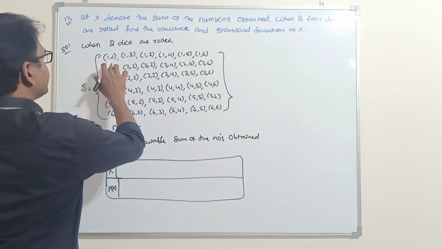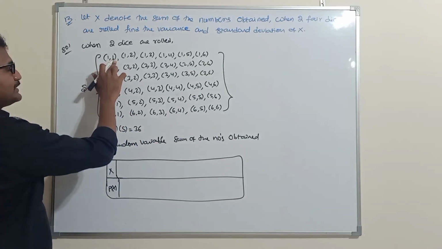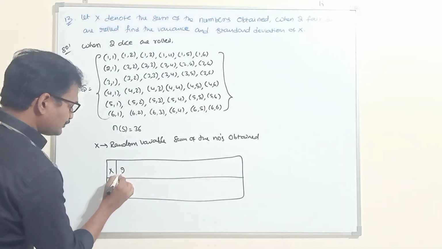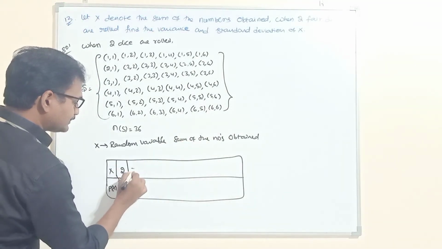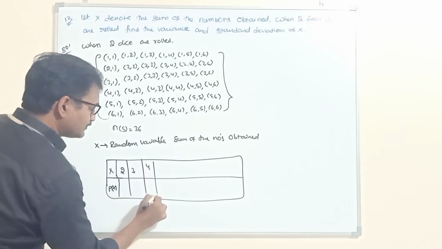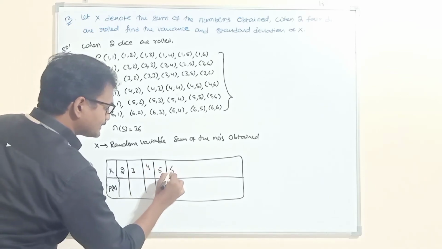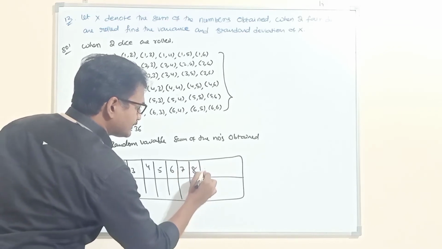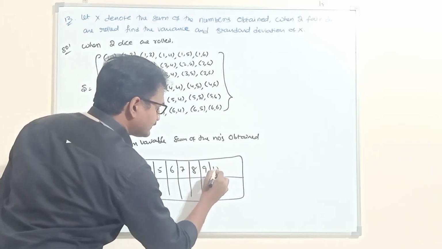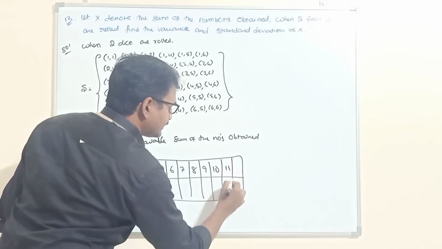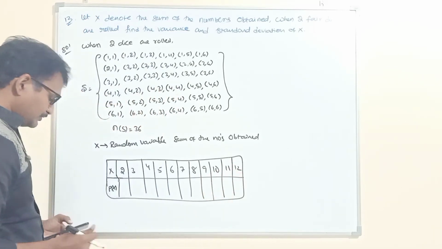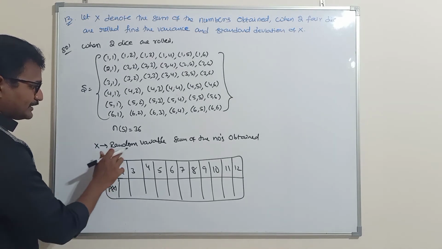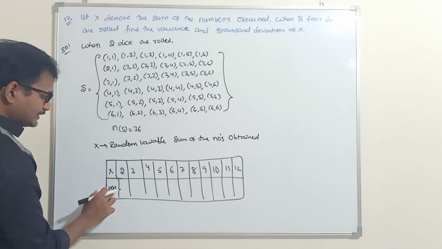So here, the minimum, if you observe, 1 plus 1 is how much? 2. Maximum is 12. So from 2 to 12 the sum will come: 2, 3, 4, 5, 6, 7, 8, 9, 10, 11 and 12. So total 11 values will come. Now, what is the random variable? The sum of the numbers.